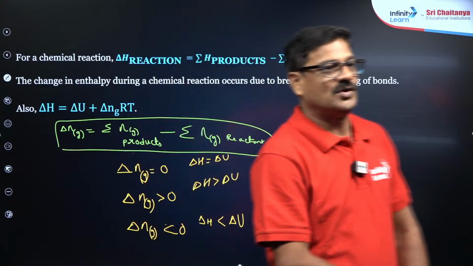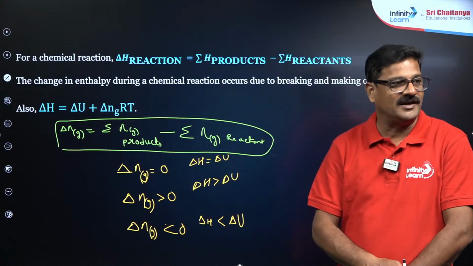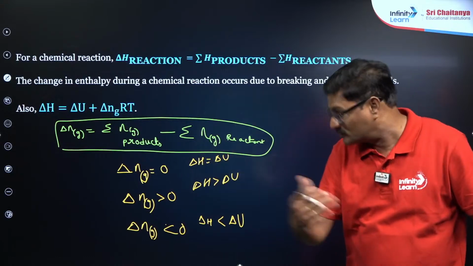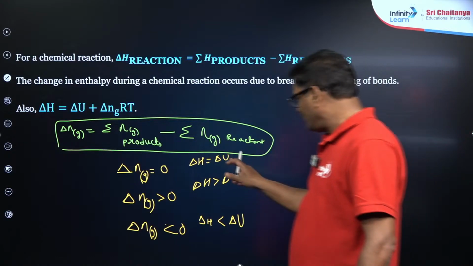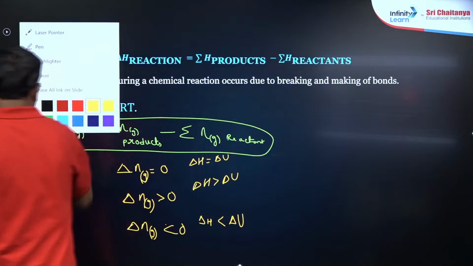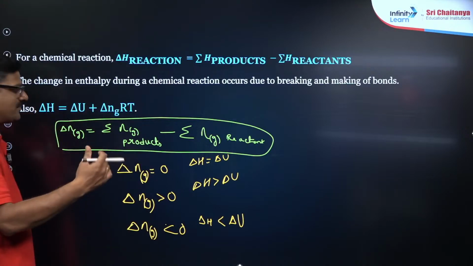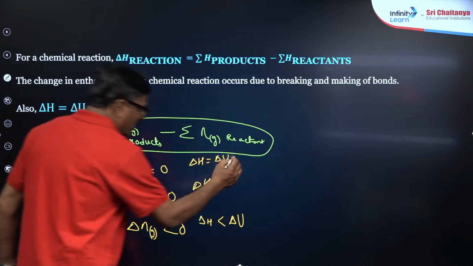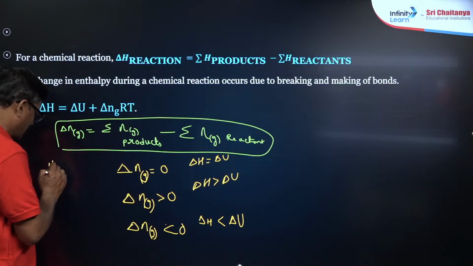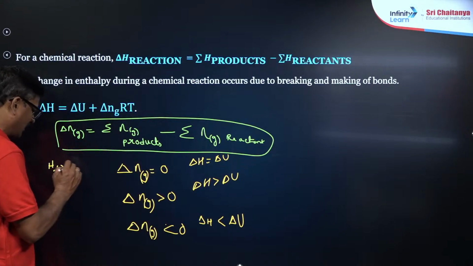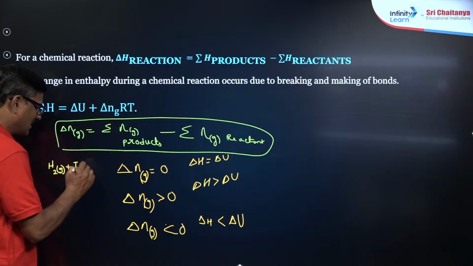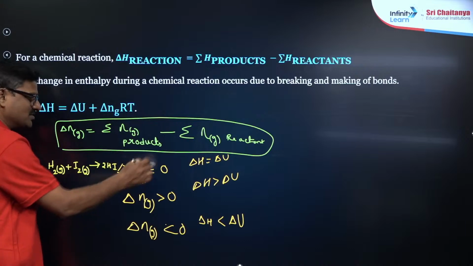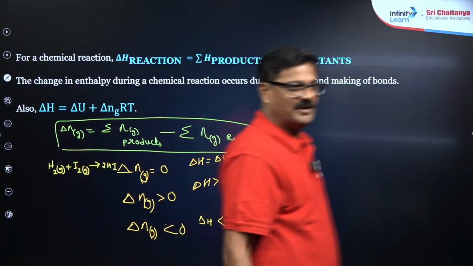Okay. So Rangresh, any doubt? You are welcome to ask, any doubt you please ask me. Could you give me an example for this? Just for the sake of your satisfaction, I just want to give an example here. Suppose hydrogen gas combines with iodine gas and gives rise to HI, where delta Ng is equal to 0.